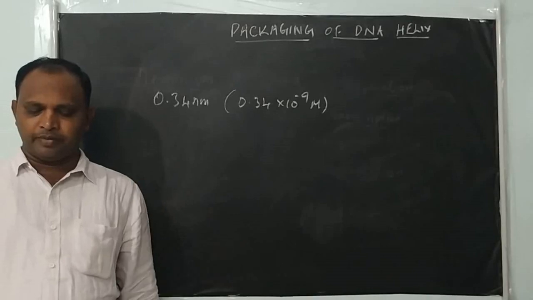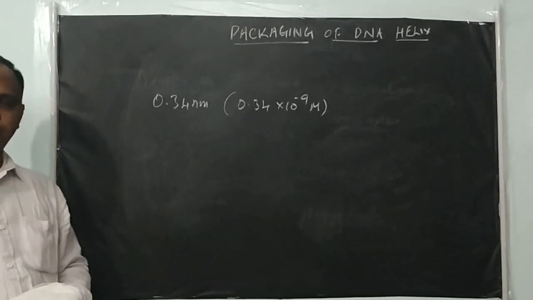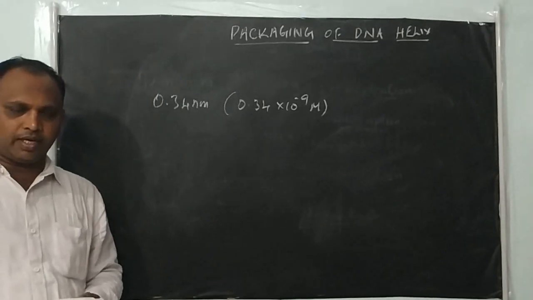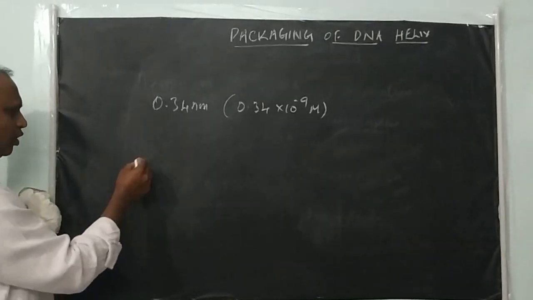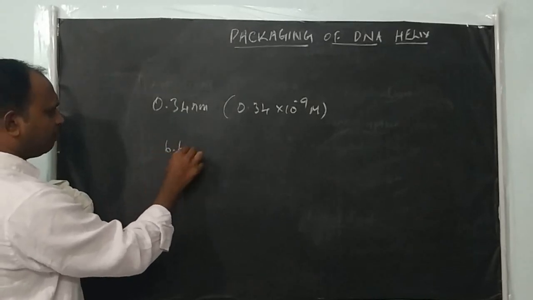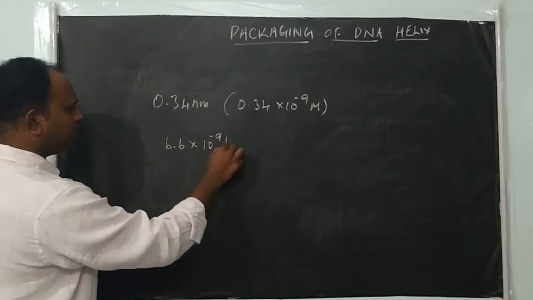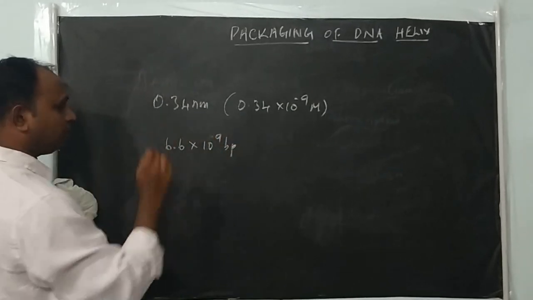Now the length of DNA. We already studied the DNA size of different organisms. The human diploid cell contains approximately 6.6 into 10 to the power of 9 base pair. The haploid genome size is 3 into 10 to the power of 9 base pair.